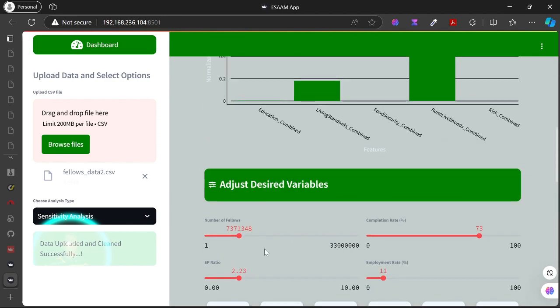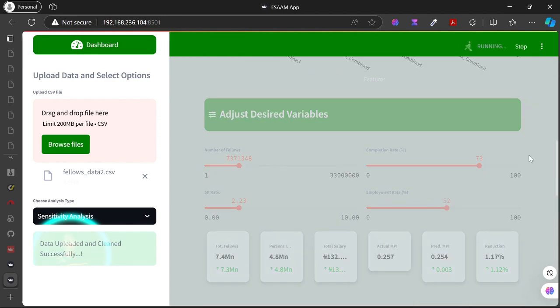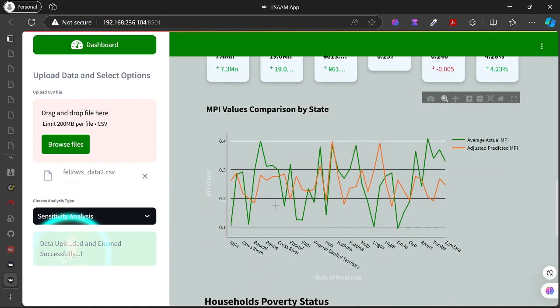But let's now say we have a higher employment rate than what cohort 1 saw in the official 1 year impact. We have more people being placed in jobs. You can see ESAAM is telling us that we are having almost a 4% reduction in the poverty index in the country, and you can see there's a significant reduction in the MPI across many of those.